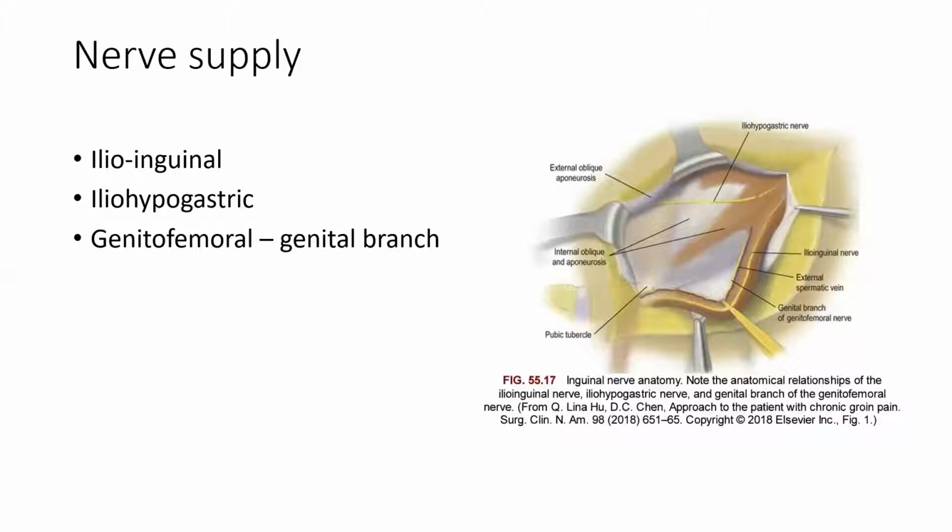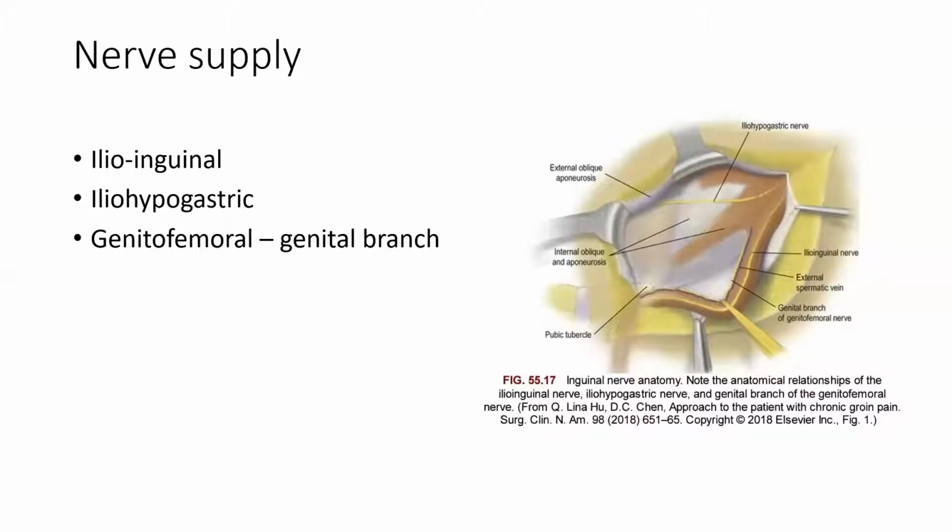It penetrates the transverse abdominis and internal oblique, but it remains deep to the external oblique. It travels along the spermatic cord and exits through the superficial inguinal ring.